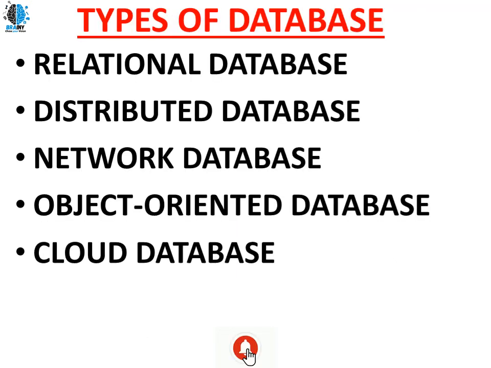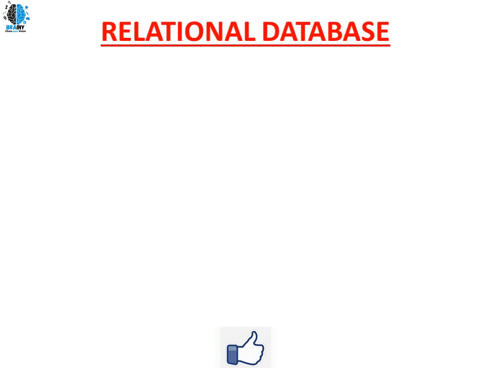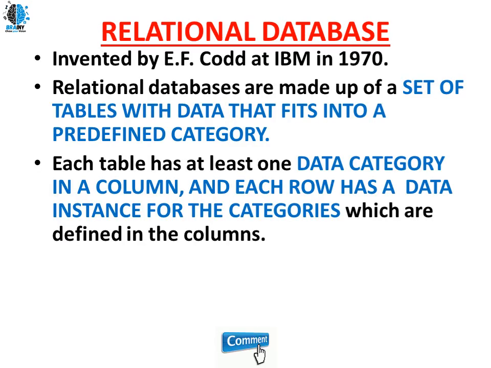So what are the different types of databases? We have relational database, distributed database, network database, object oriented database, cloud database, right? See the first one, relational database, invented by E.F. Codd at IBM in 1970.